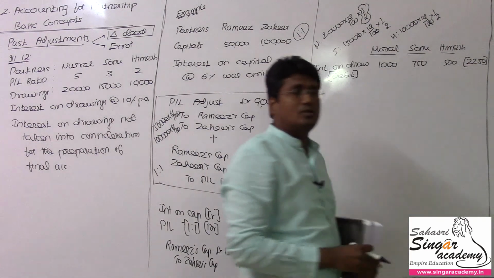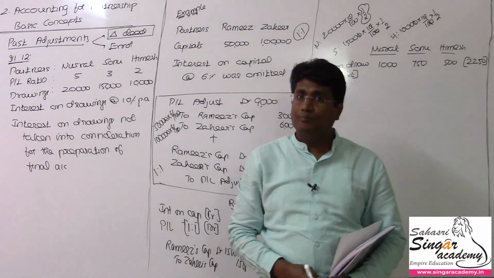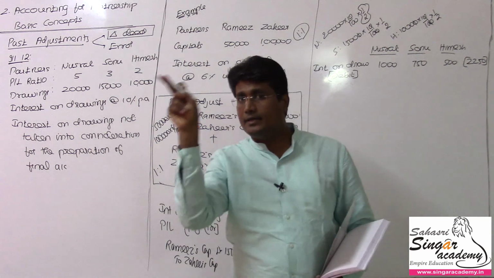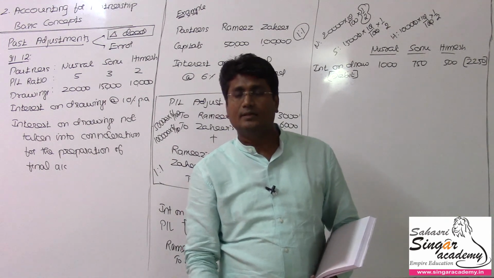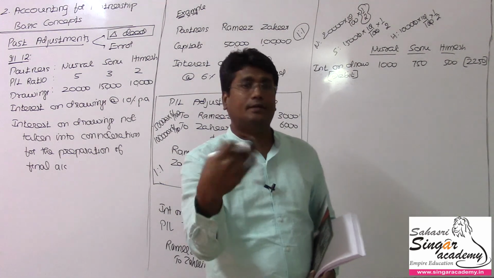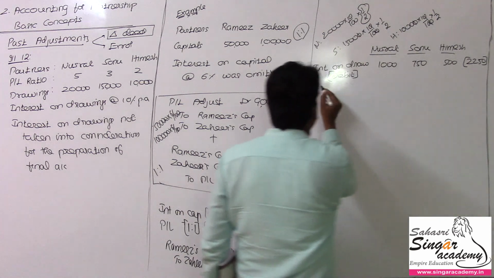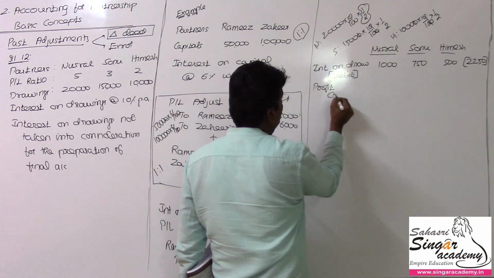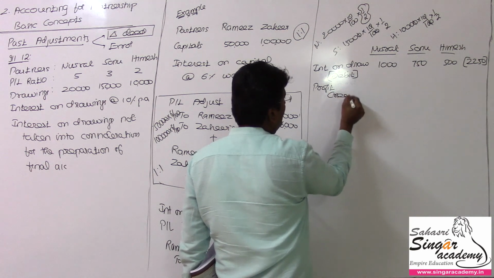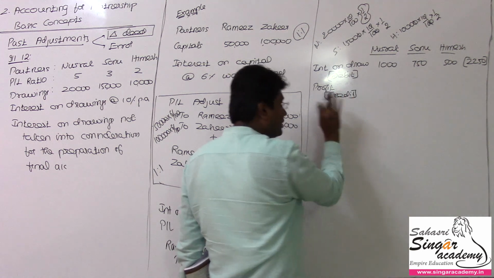This 2,250 rupees has been missed out, not credited in the P&L account. As it was not credited in the partners' capital accounts, the profit could have been lesser. Now add back, means you have to credit them. So this is debit, meaning you have to credit back as there is a change in the profit. This is what the original profit could have been.